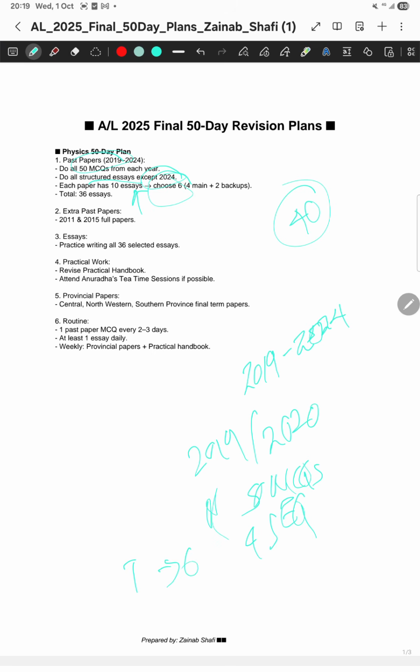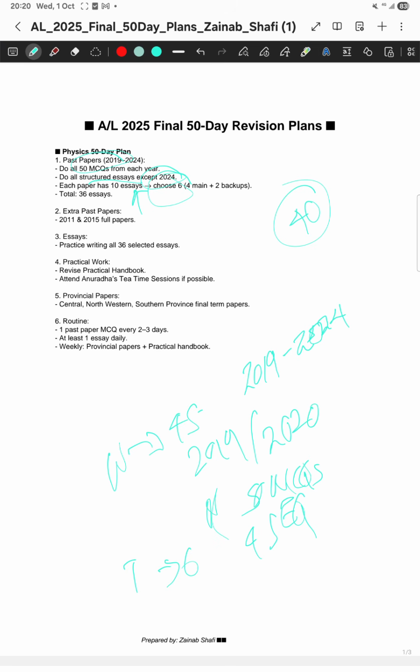And then on Wednesday maybe you can do 4 structured essays from 2019, so that 2019 is completed. Maybe you can take a break on Thursday from physics, and then on Friday you can do the 6 essays from 2020. That's how you separate and do it without feeling drained.